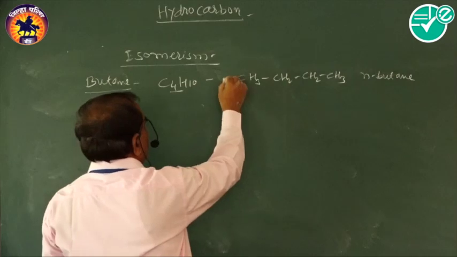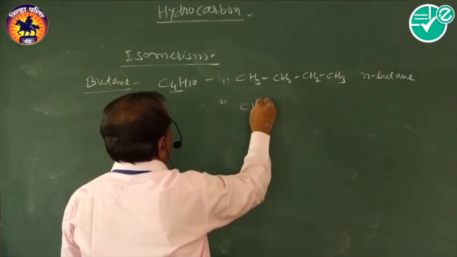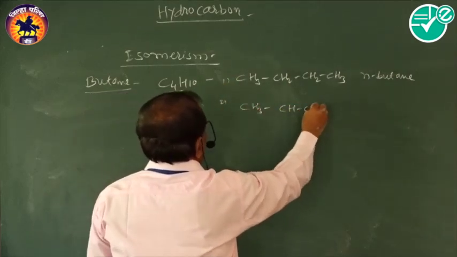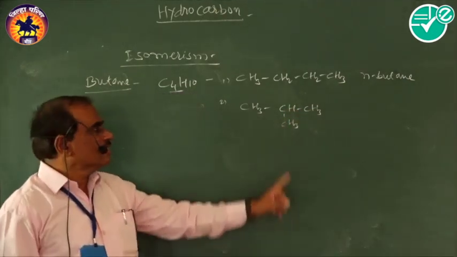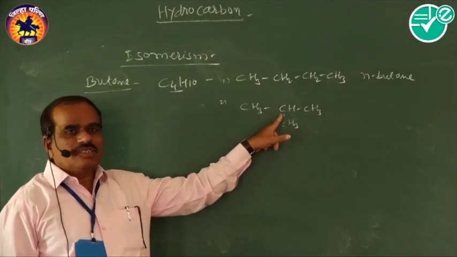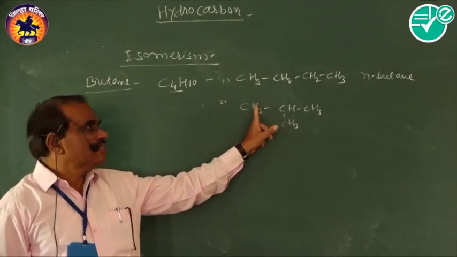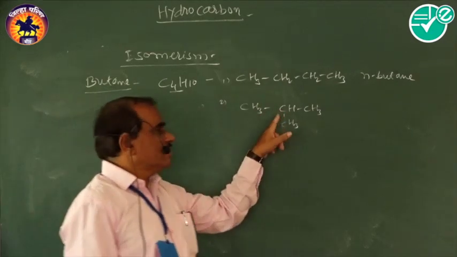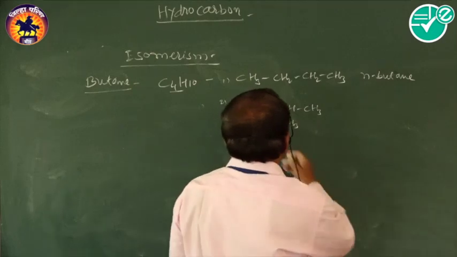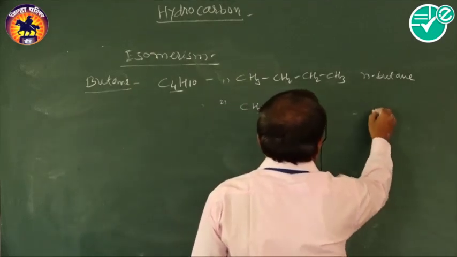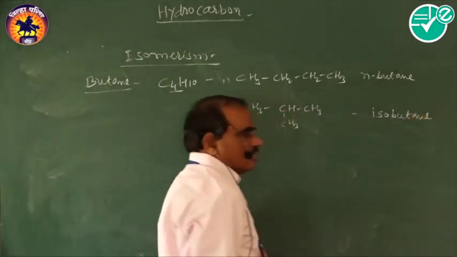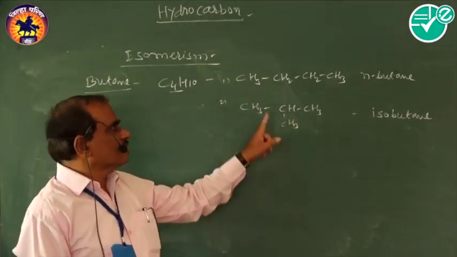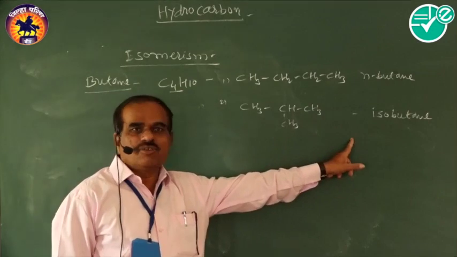Another structure we can also write in this way, that is CH3, CH, CH3, CH3. Here again, a methyl group is attached to a secondary carbon atom. Therefore, it is a branched chain alkane. It is called as an isoalkane. So the name of this is isobutane. So butane has two isomers, that is n-butane and isobutane.